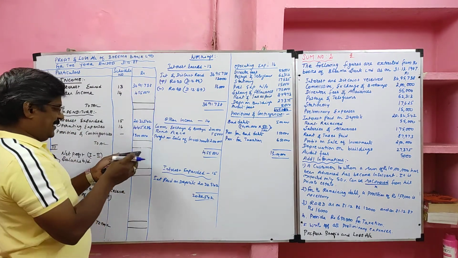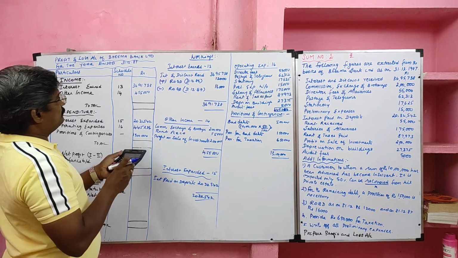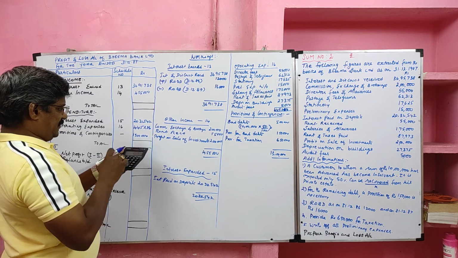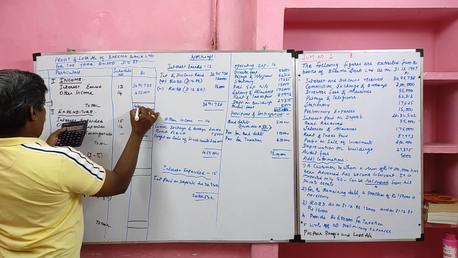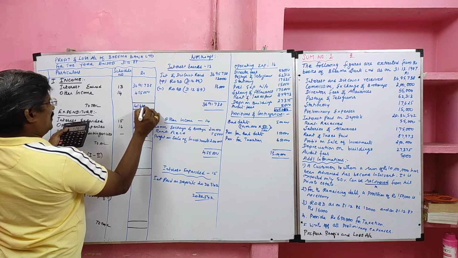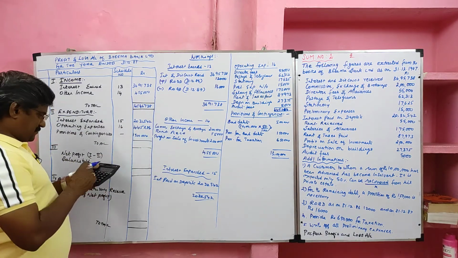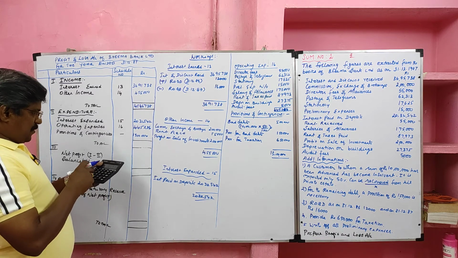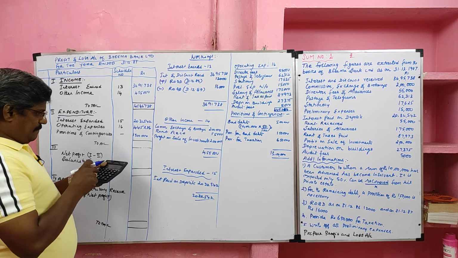Now we will add income. 36,91,738 plus 4,55,000. So the total income is 41,46,738. Then we will total the expenditure. 20,32,542 plus 4,45,286 plus 13 lakh.